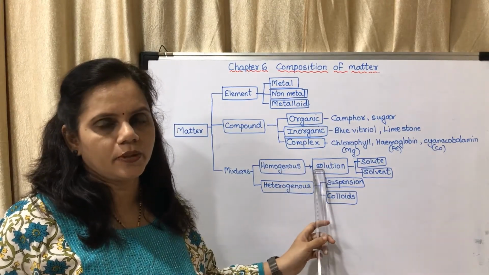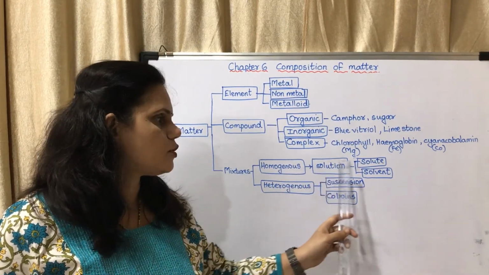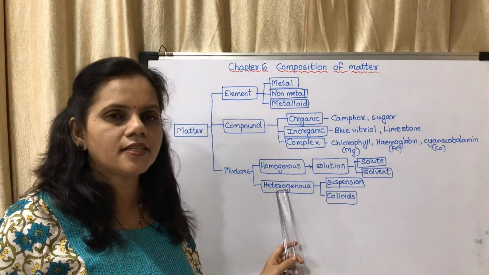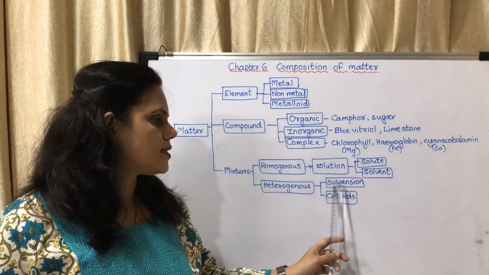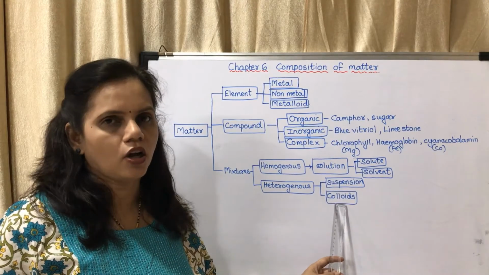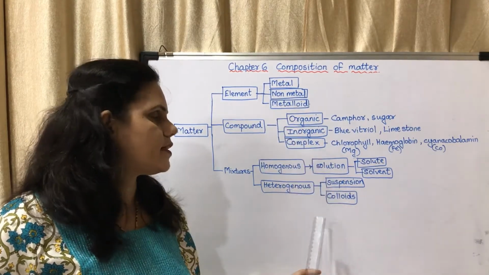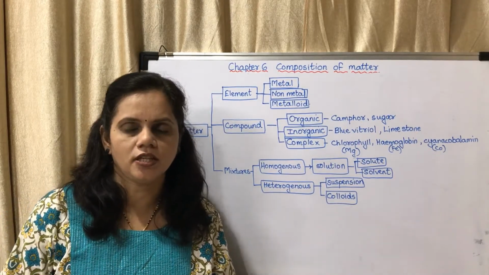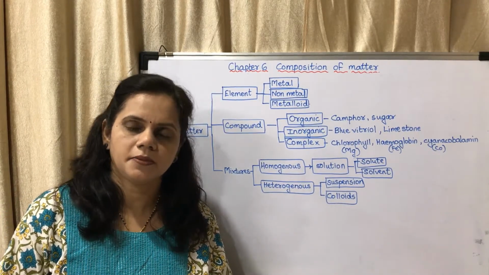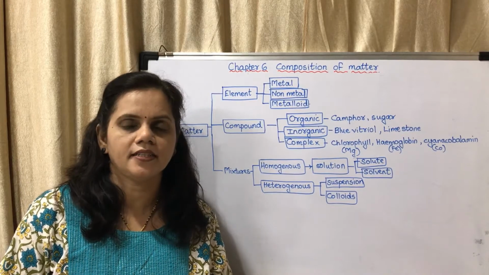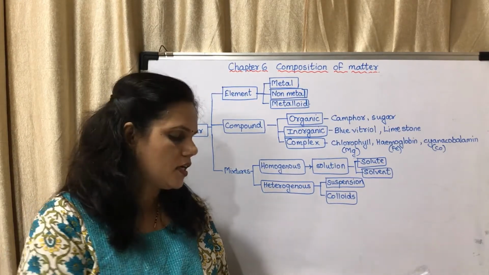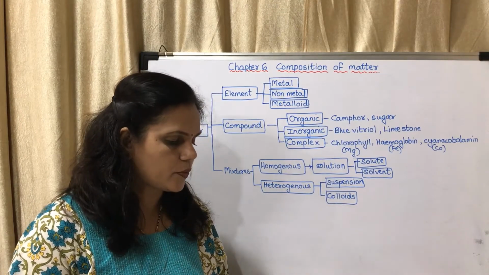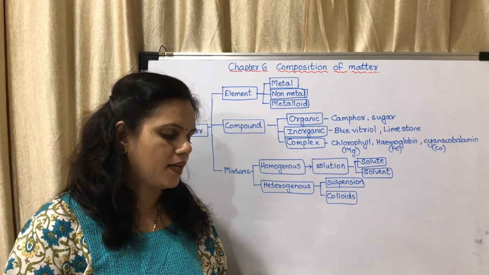And mixtures are of two types: homogeneous and heterogeneous. Homogeneous is said to be a solution. A solution is made up of solute and solvent. Heterogeneous is divided into two: suspension and colloids. So this is the basic classification of how the types of matter are classified.